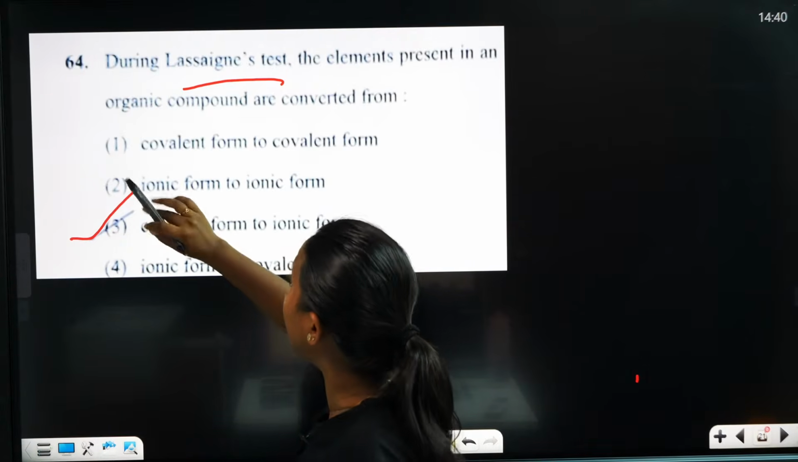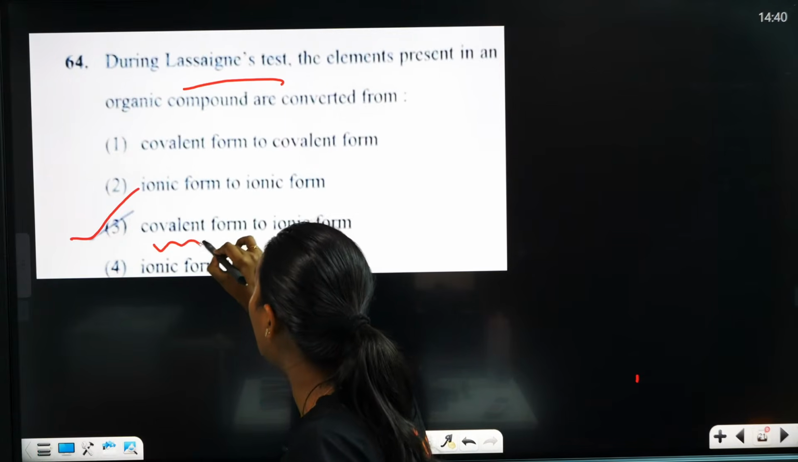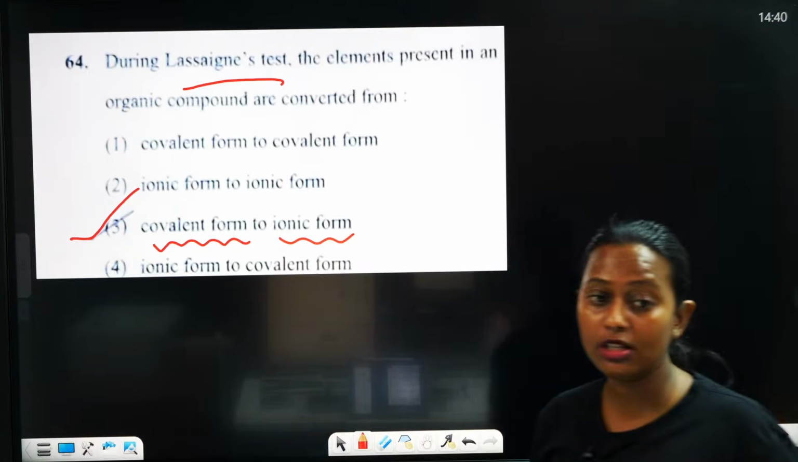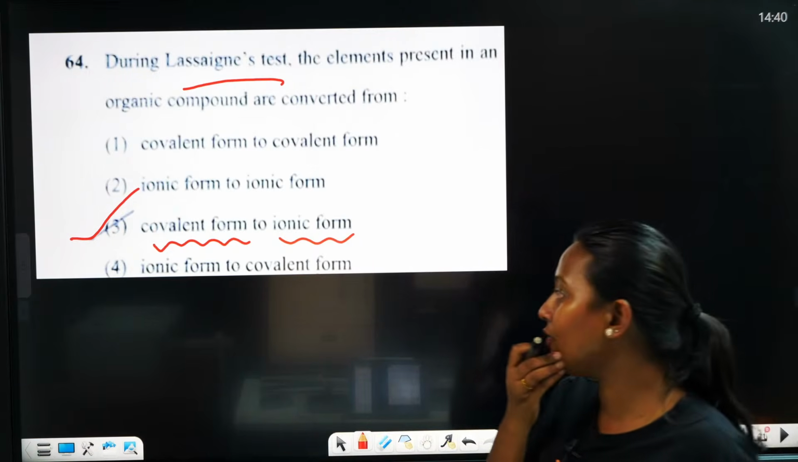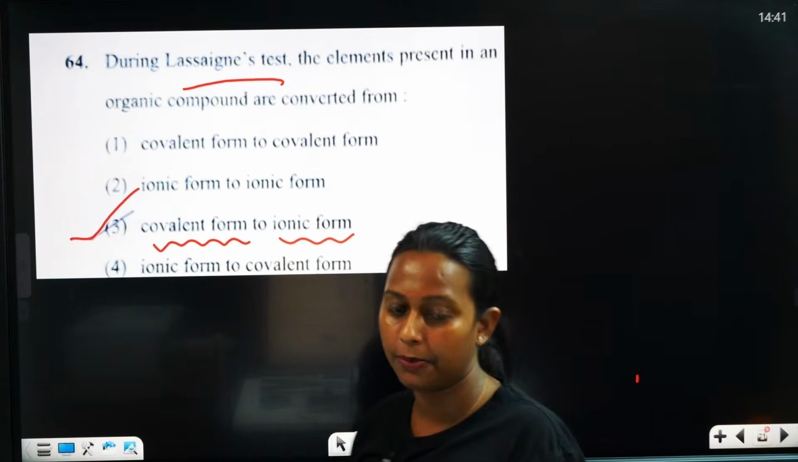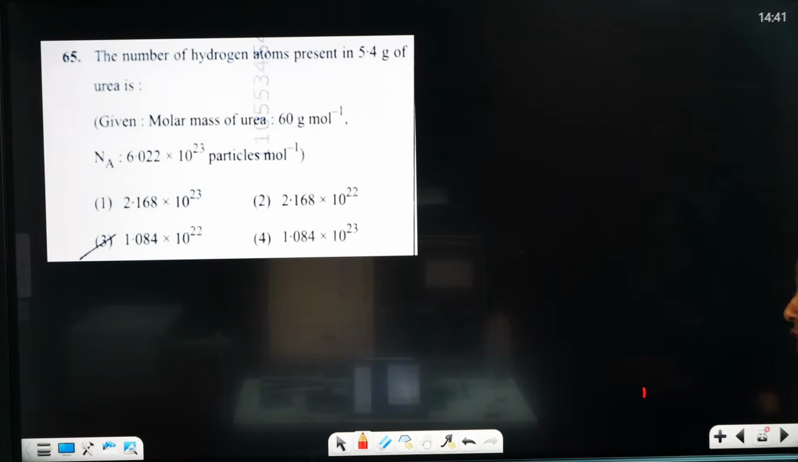It will form when you use Lassaigne's reagent, so it converts covalent form to ionic form. In Lassaigne's test, we can see it converts covalent to ionic. Then we are moving to the next question.